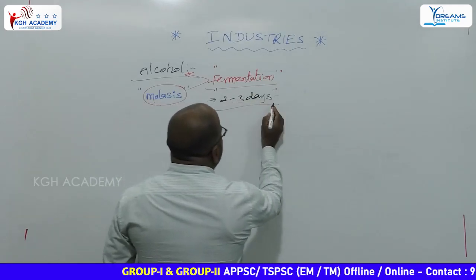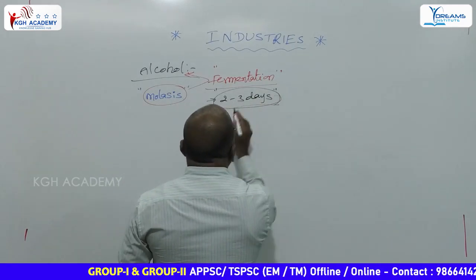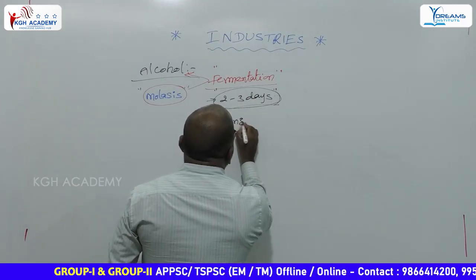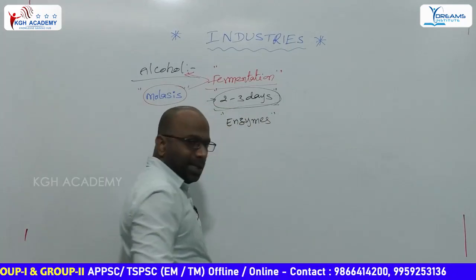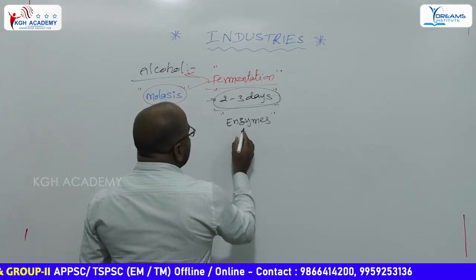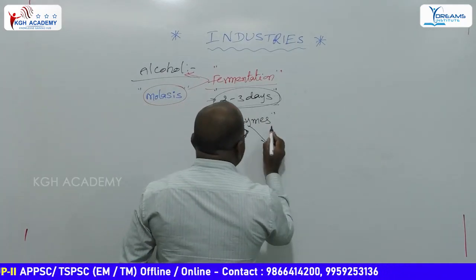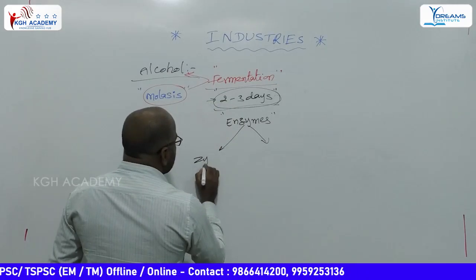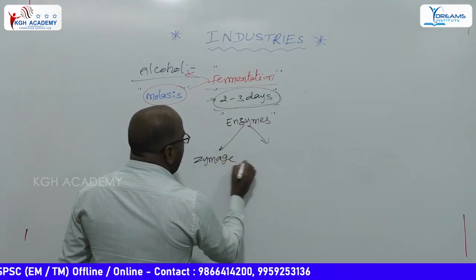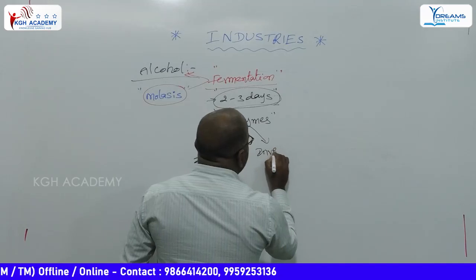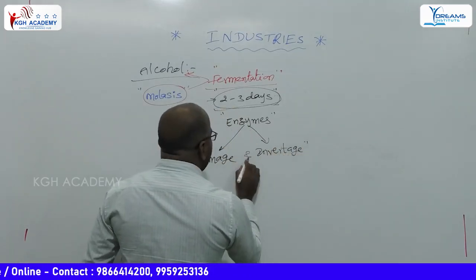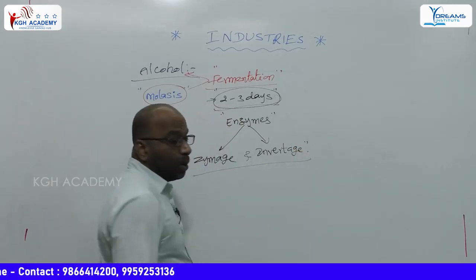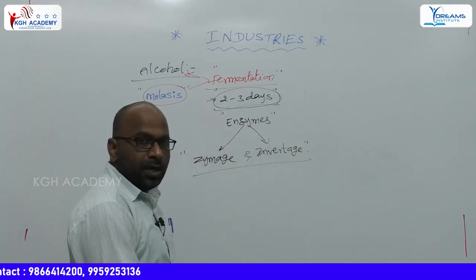When it is stored for 2 to 3 days, it develops enzymes. These are mainly two types: one is zymase, another one is invertase.